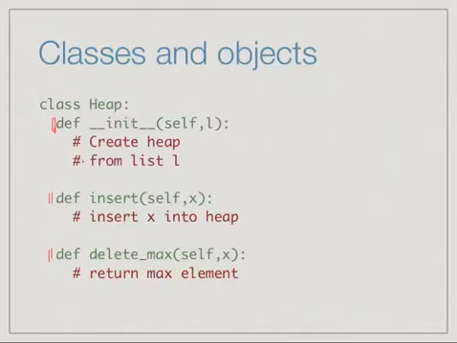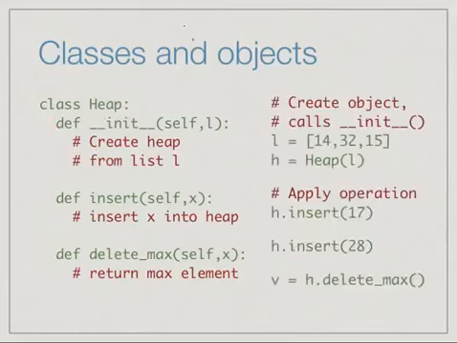So just to get a little bit of an idea about how this would work, when we create an object of type heap, we call it like a function. So we say h is equal to heap L. This implicitly says, give me an instance of the class heap with the initial value L passed to it. Now this calls this function init, which is why it's called init.